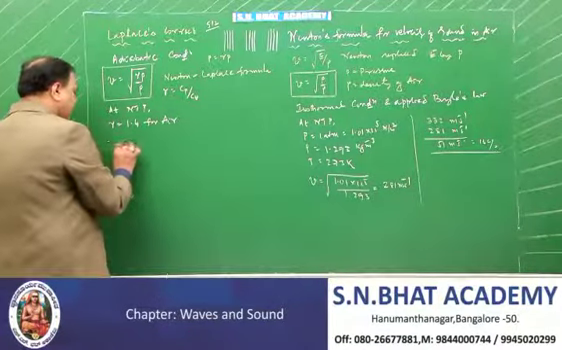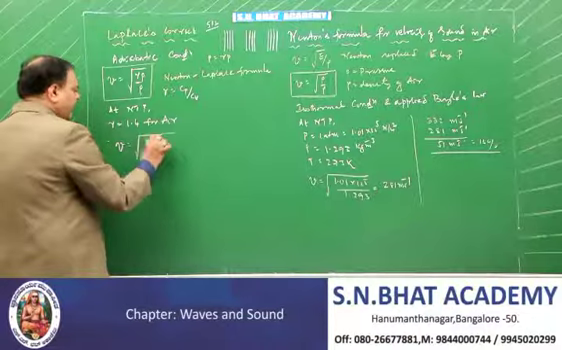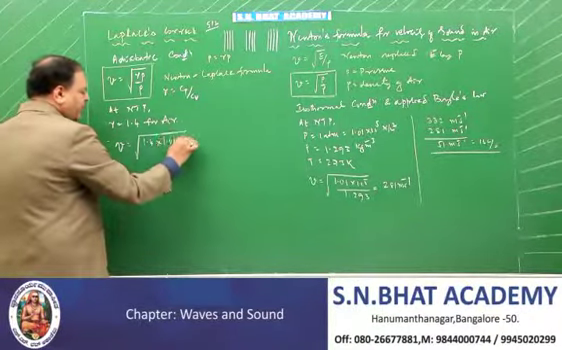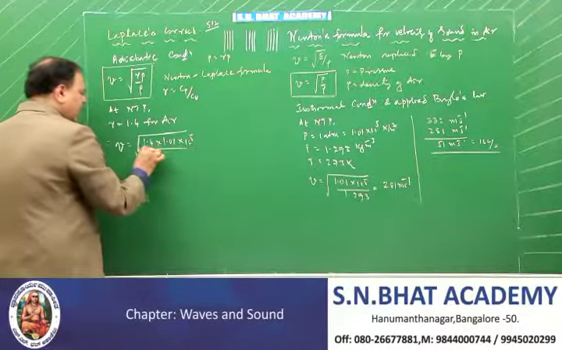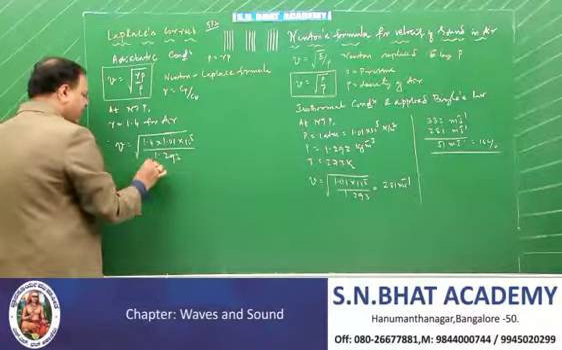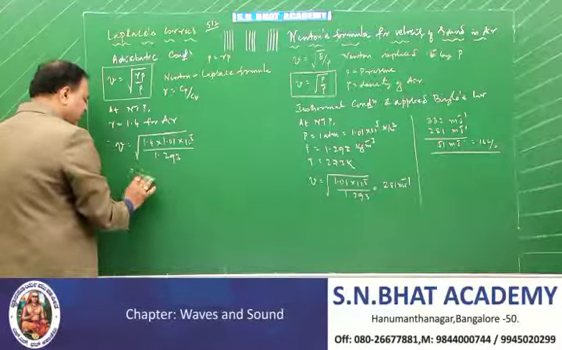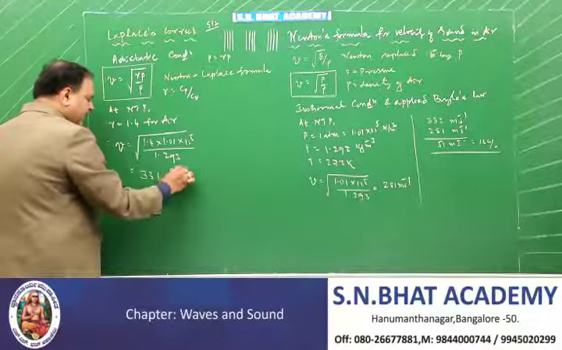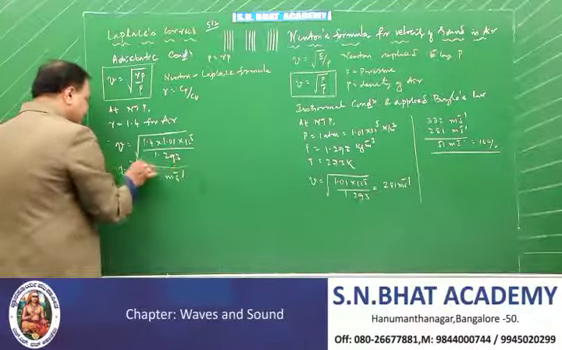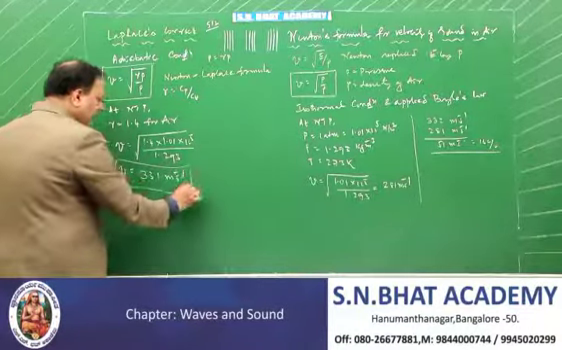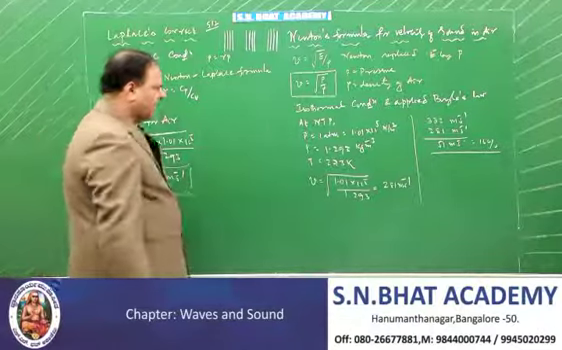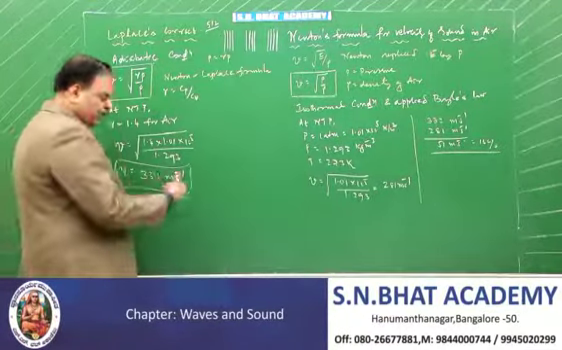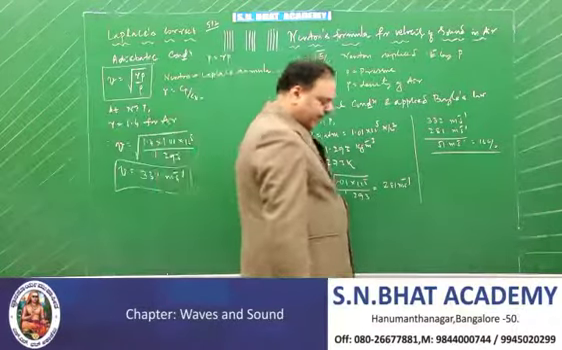Then we give it as V is equal to root of 1.4 into 1.01 into 10 to the power of 5 whole divided by 1.293, and if you work it out, we get a value of 331 meters per second. This is the value he got. Look at the theoretical value 331, look at the experimental value 332, and therefore these two coincide.